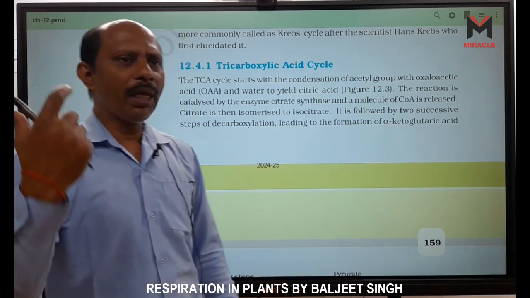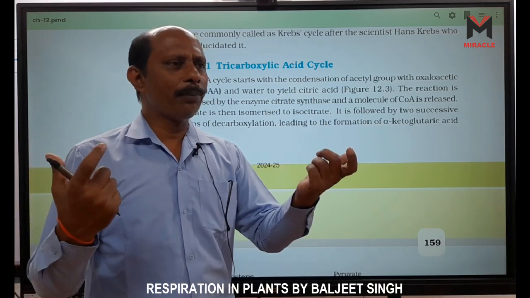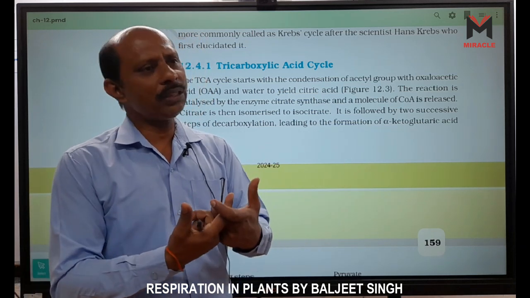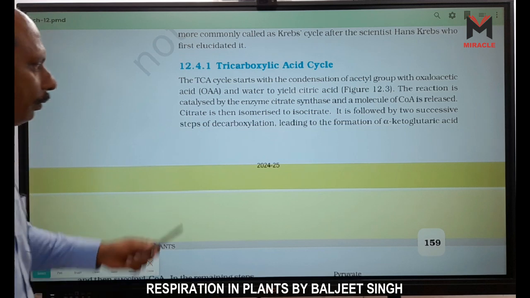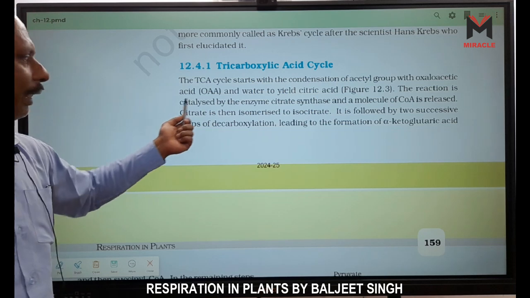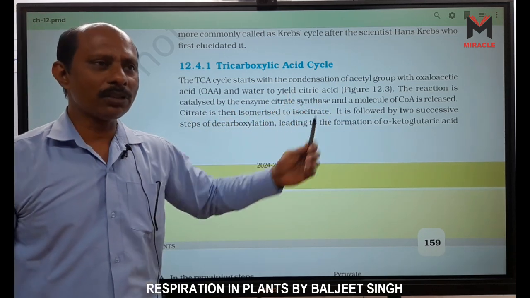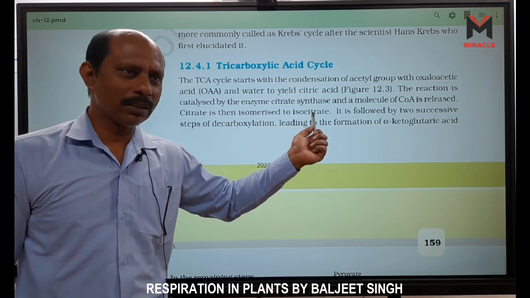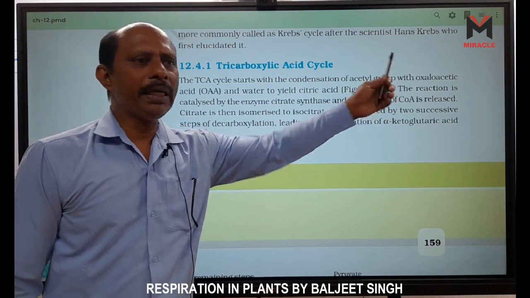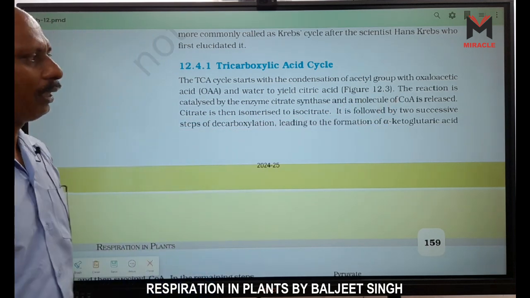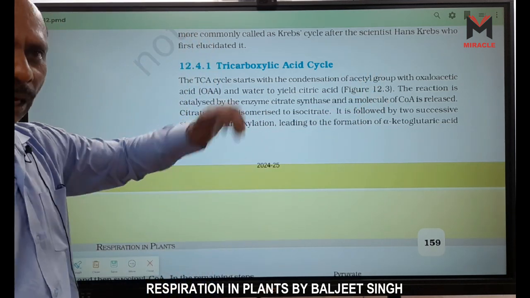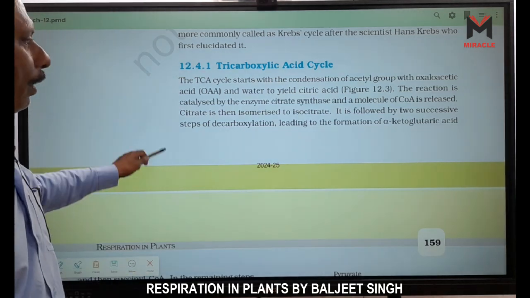So this 4 carbon OAA plus 2 carbon acetyl-CoA, when they combine, becomes a 6 carbon molecule, and this molecule is citric acid, right? With water, citric acid is formed. The reaction is catalyzed by the enzyme citrate synthetase, because synthesis is there. Citric acid is synthesized, so it is called citrate synthetase, and a molecule of CoA is released. Where is it released? In the mitochondrial matrix, right? It is used after some time. It is used in this Krebs cycle, right?